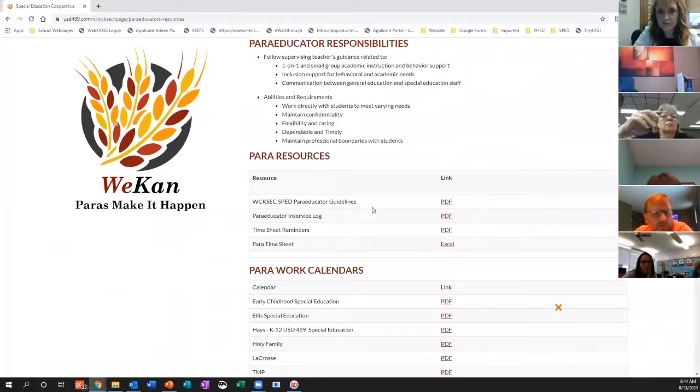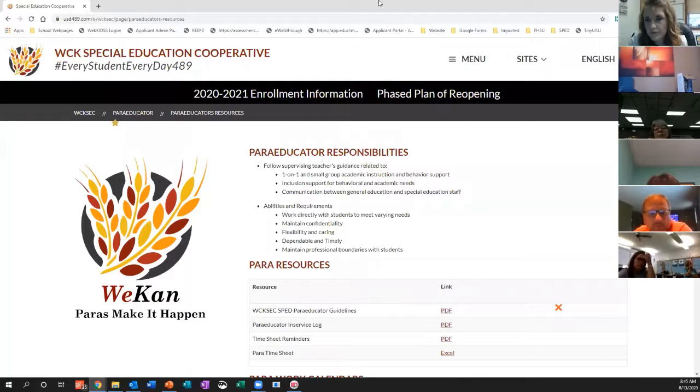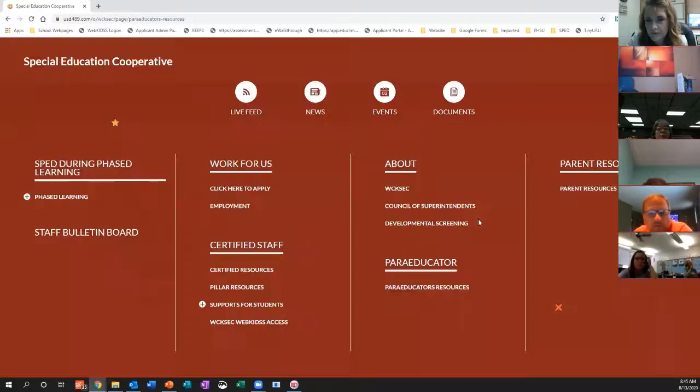But para resources, if they're looking for in-service logs, timesheet reminders, or the para-educator guidelines, which is kind of the para manual. Officially the 489 classified staff manual applies to paras, but a lot of that doesn't really apply to them, so we tried to make a document that outlines more of what relates to special ed and the paras that we work with.